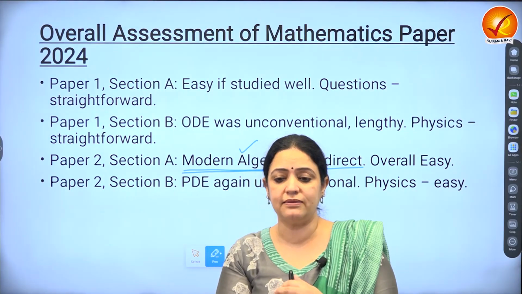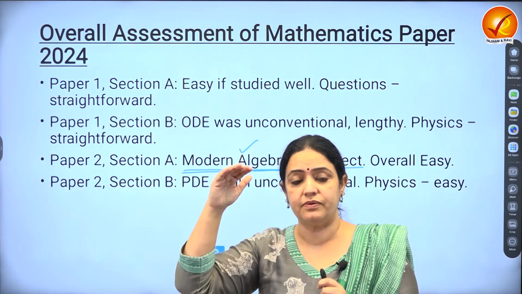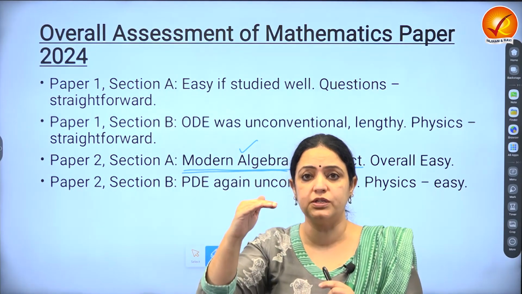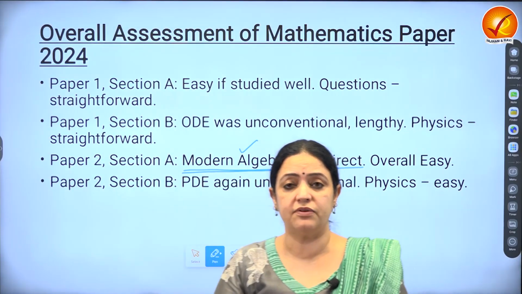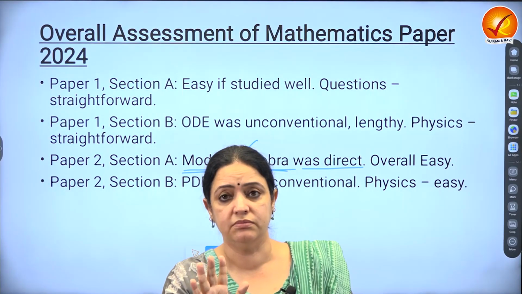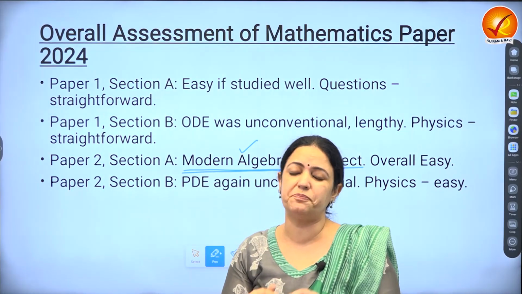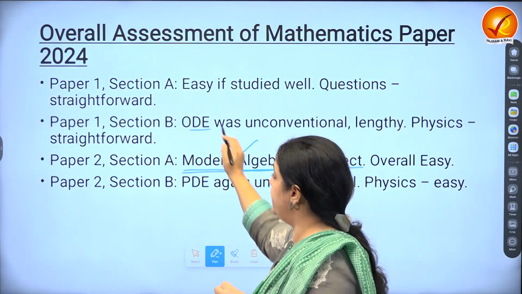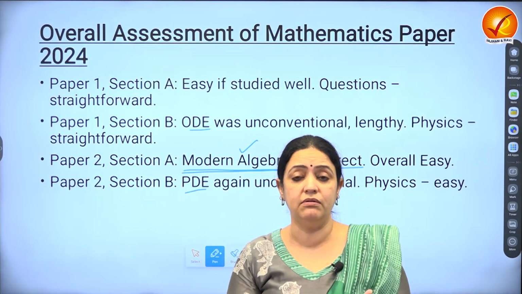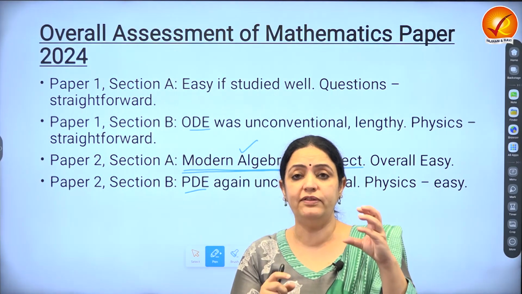So I would say that if group theory and ring theory were divided into layers, say basic group theory, advanced group theory, basic ring theory and advanced ring theory, all the questions that have come, 75% of them are from basic group theory, and one is from basic ring theory. So it was very, very doable. And in contrast, people usually find OD and PD easier, but this year, like I said, it was different. So you can't take a decision of leaving out a chunk.